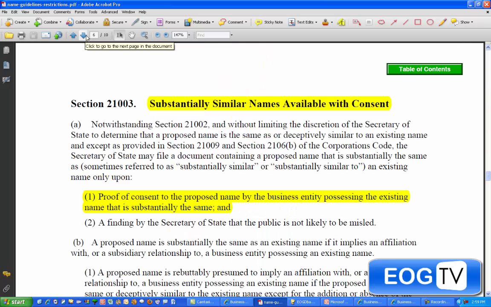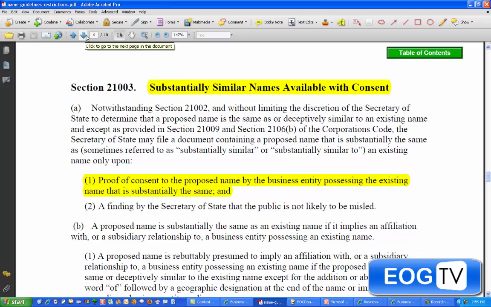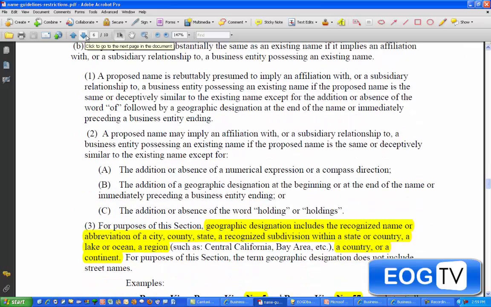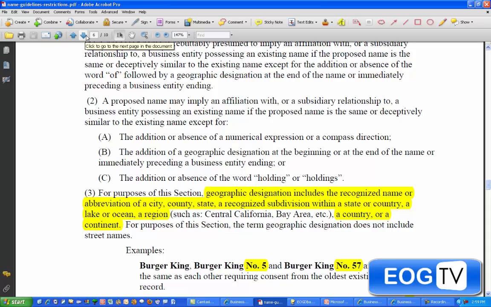Let's deal with corporation names that are substantially similar, but you can get them, and that means you have to get consent. We run into this a lot where people will come and propose a name that's somewhat similar to another name, especially for this reason: they try to put a geographic designation in the name. So the name might say Central California, Bay Area, Orange County, or Los Angeles. Well, once you put a region on it, then it makes the public believe that there are multiple locations in other regions.